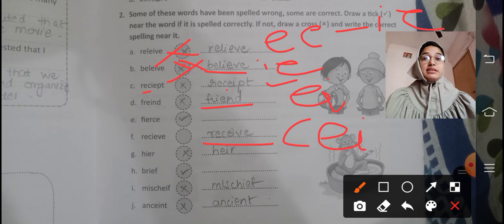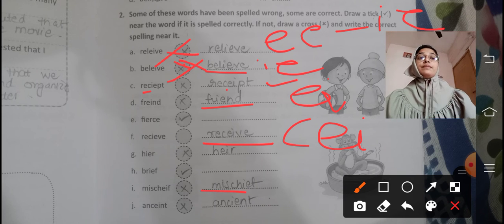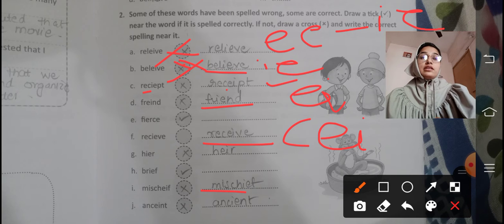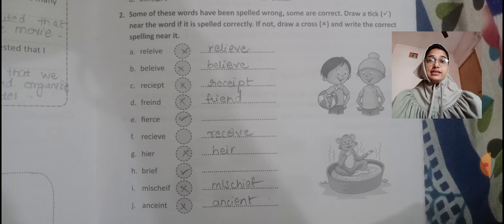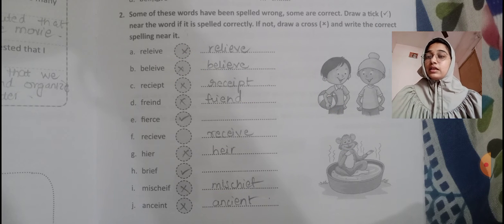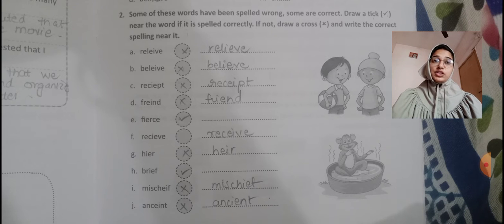Then next we have mischief. It sounds like a double E. That is why we will write here IE. Next is ancient. So again here ANCIENT, ancient. That was your exercise number 2 of your spelling. So here we end up our spelling session.